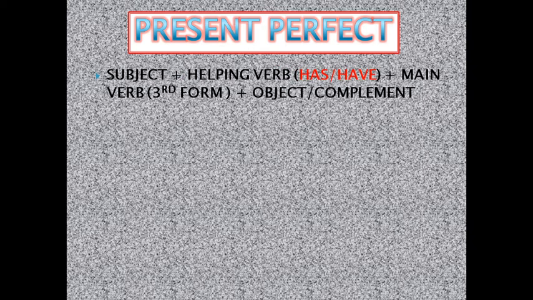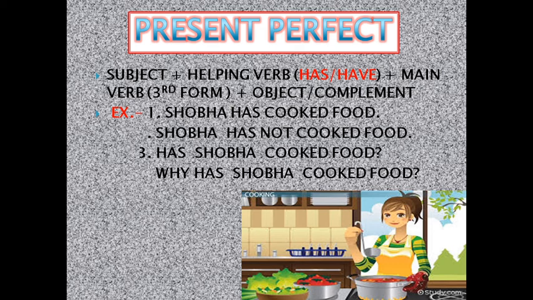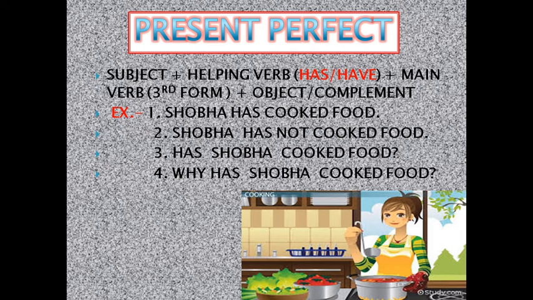Next one is present perfect. Dear friends, in present perfect, subject, helping verb, main verb, object, complement, all the things are there, but the helping verb we have to see, that is has and have. Has is used for singular and have is used for plural. Main verb, here we have to use the third form. Like one example, Shobha has cooked food. Shobha has not cooked food. Same thing in negative. And interrogative, we can start with the helping verb. Has Shobha cooked food? And with a WH word, why has Shobha cooked food?